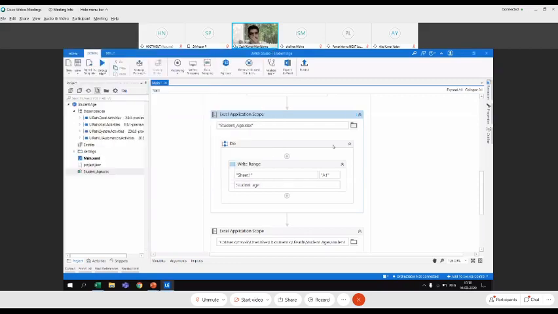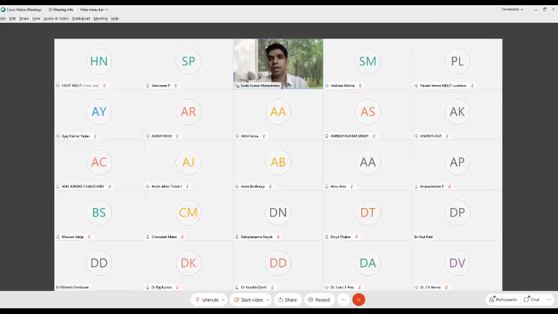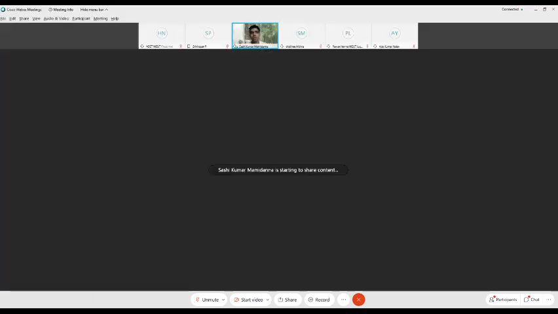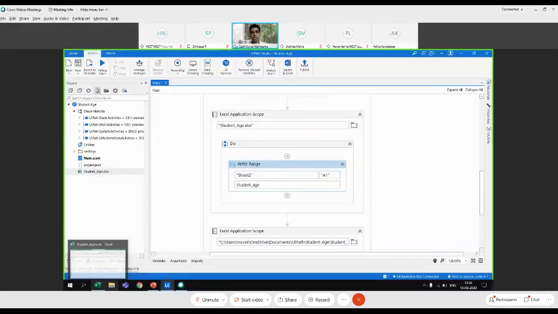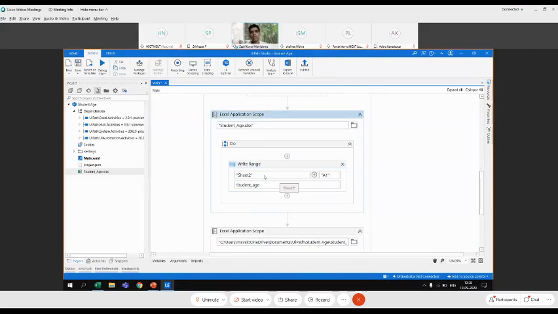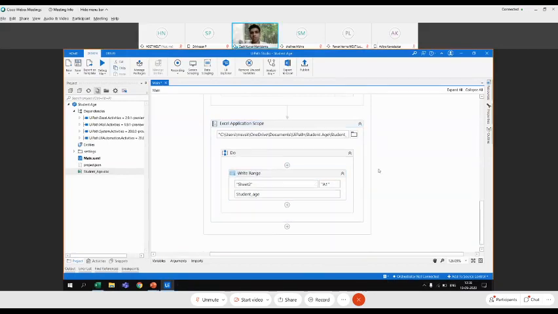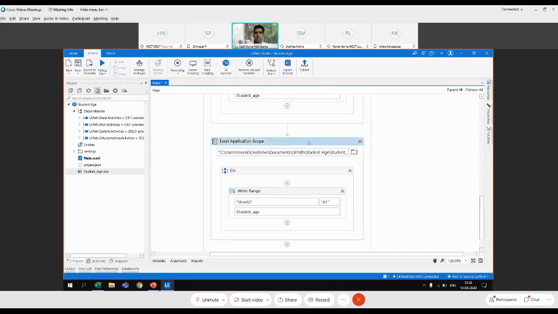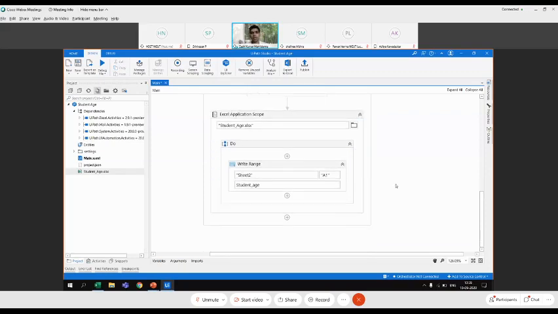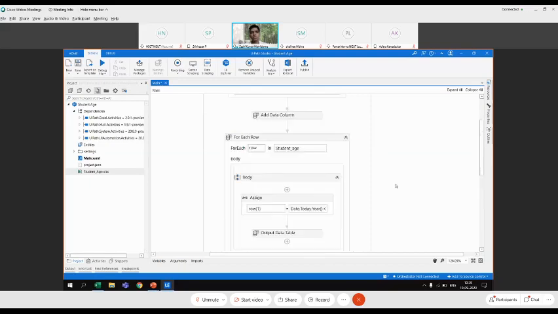That means we are trying to overwrite it now. Where do you want to overwrite it? I don't want to overwrite it in the same file. I want the same sheet, in fact. I'm going to write it in the second sheet. That is what I have written. The same is the logic even here. Sounds good, all is well.